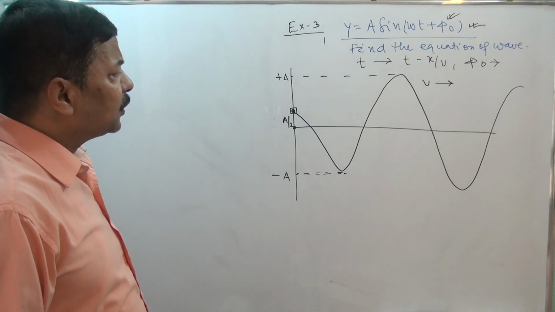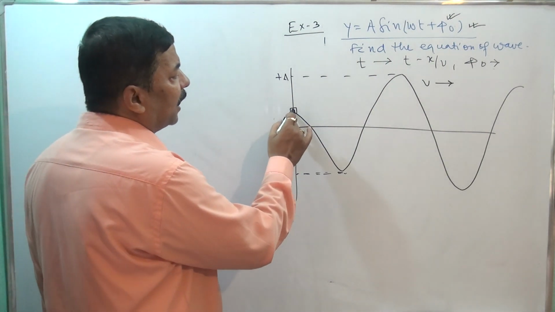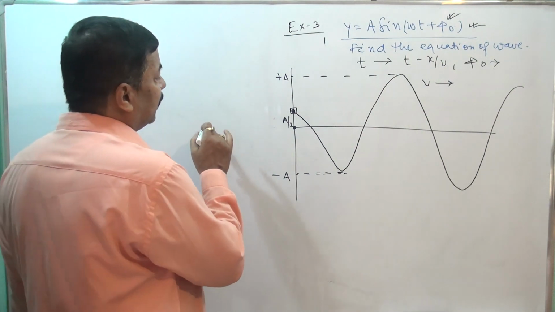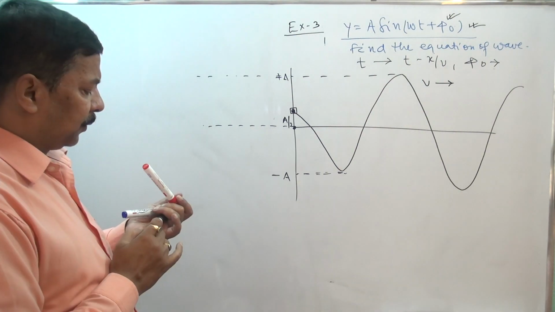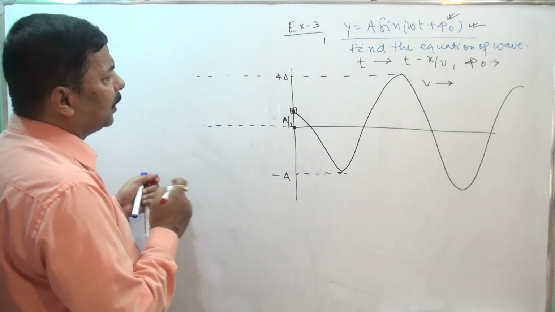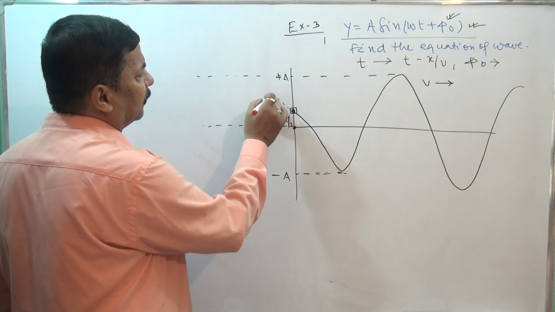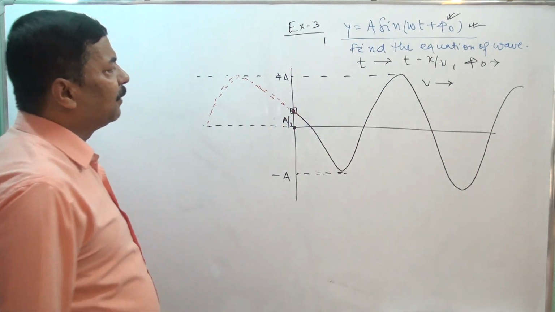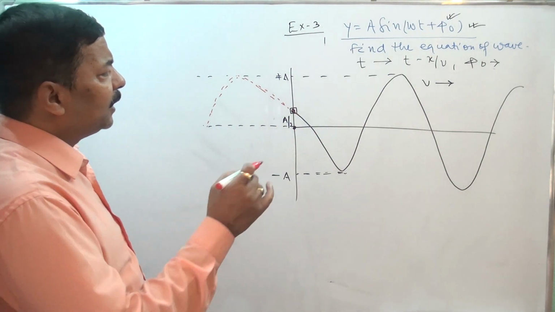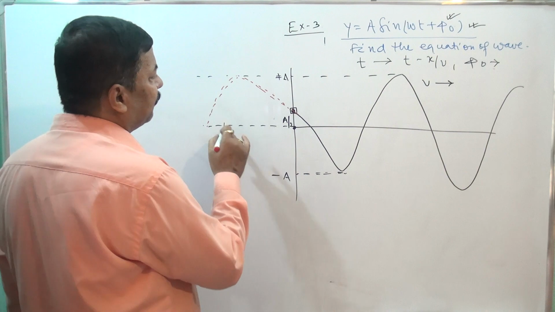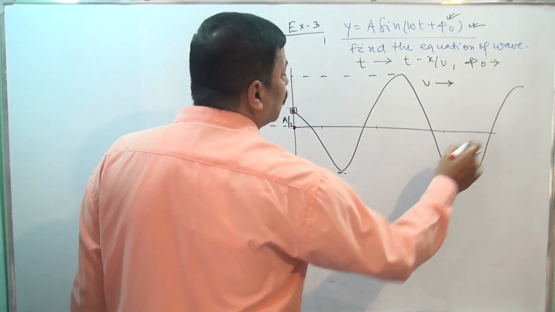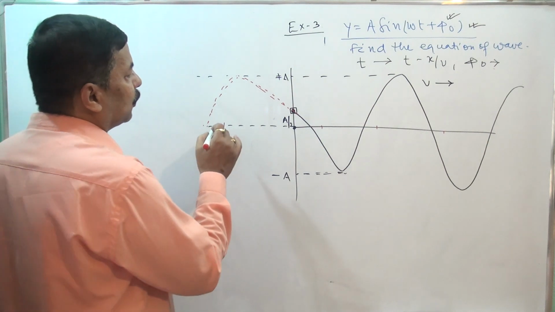So first of all, we will have to understand whether this particle is going up or down. For that, as I told you, we will proceed the wave into the backward direction. Then in the direction of the wave, we will shift the position slowly. Assume that we are shifting the wave. So what are we getting?